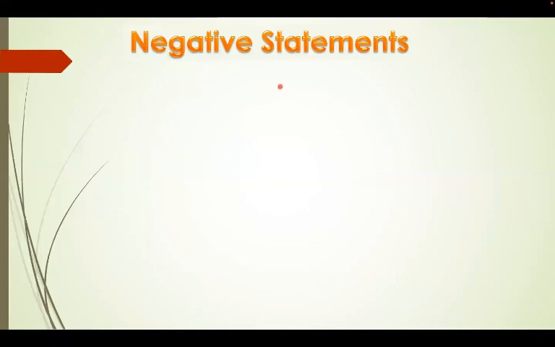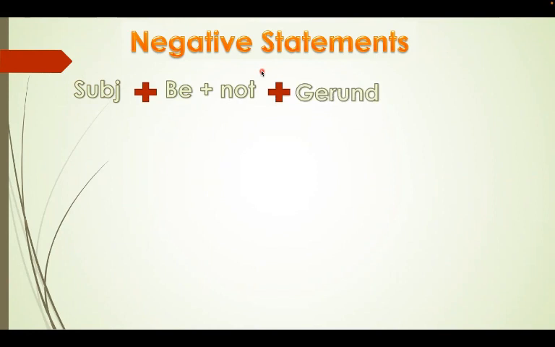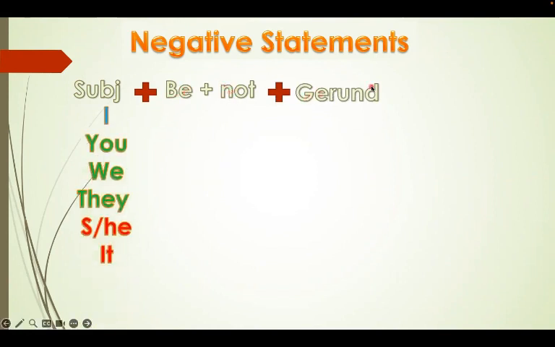Moving on, now let's have a look at the negative statements, how to form negative statement in the future continuous. Very simple. We're going to follow the rule. So subject plus verb to be in the future, and we put not, then we put the gerund. Let's have a look. So first the subject, I, you, we, they, he, she, it.